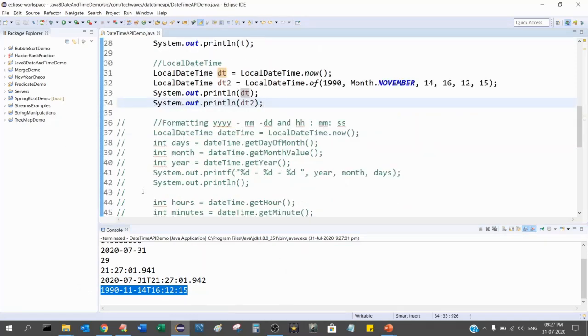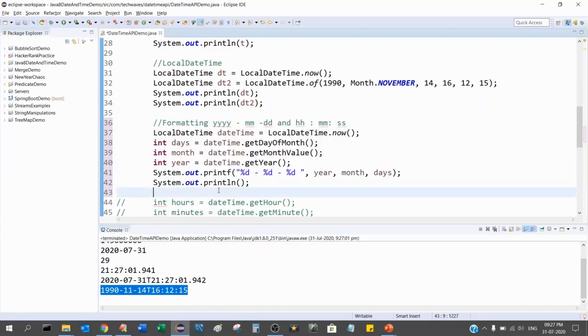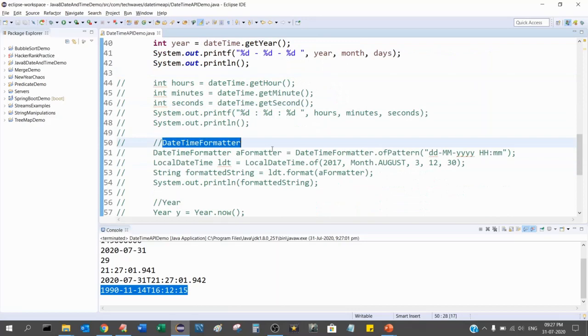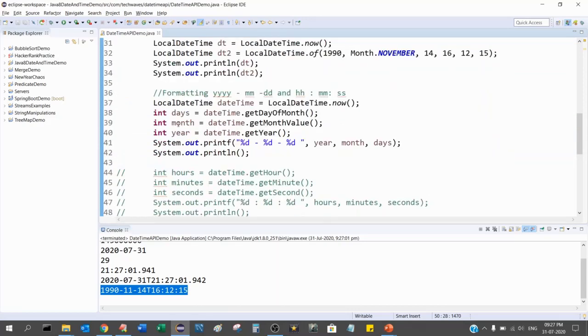Now, uncomment this space. Now formatting. I have shown you the LocalDateTime formatter, but you can also format using this. If you are taking local date and time, you get the number of days.